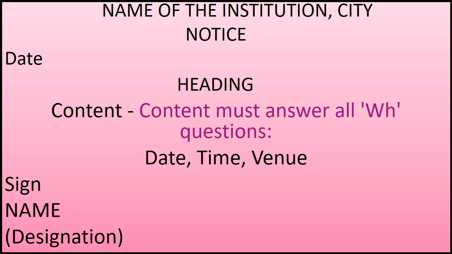And at the end of the notice, first you have to sign. The issuing authorities must sign here, followed by name in capital letters, and then in parentheses, in brackets, we write the designation of the person who is writing the notice. Say head boy, head girl, secretary. So this name of institution, city name, and this signatures, this name, designation, all these things are provided in your question.